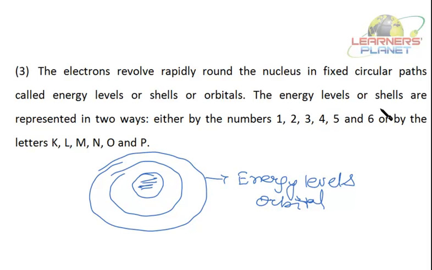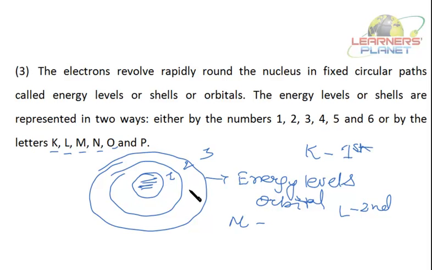The energy levels or shells are represented in 2 ways, either by numbers, that is the first energy level, the second energy level, the third energy level and so on, or by the letters K, L, M, N, O, P. That is, K is the first shell or the first energy level. L is the second shell or second energy level. M is the third shell or third energy level.